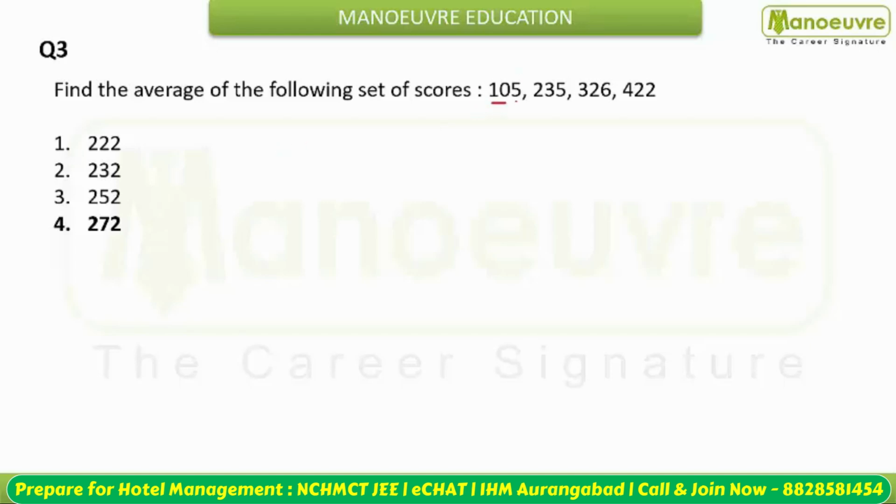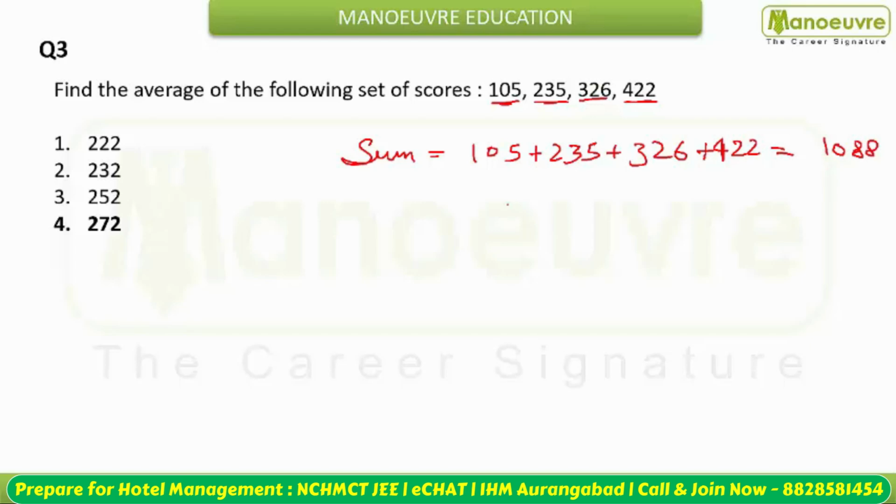Next you have to find the average of the following scores. You have the scores 105, 235, 326 and 422. So basically you have to find the sum of these numbers, and then you have 4 numbers, so you divide the sum by 4. When you add 105, 235, 326 and lastly 422, you will get 1088. Now on dividing 1088 by 4, you will get 272. So option number 4, that is 272, is your right answer.